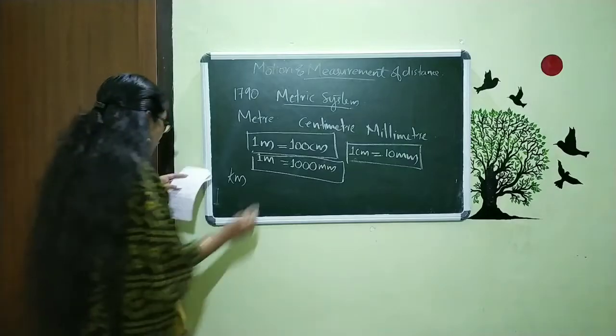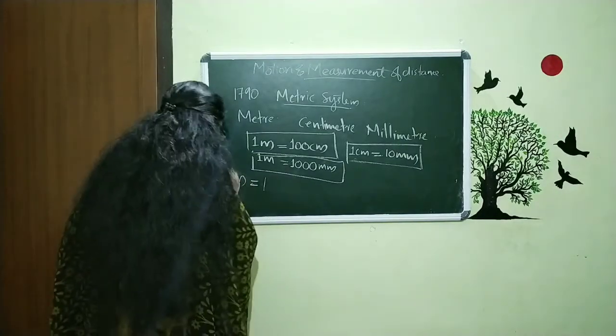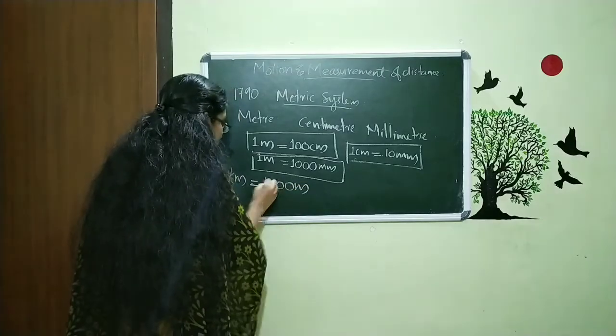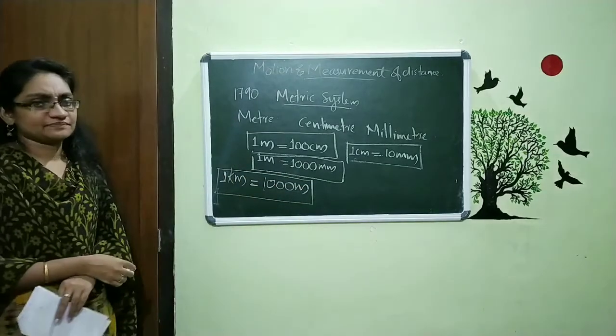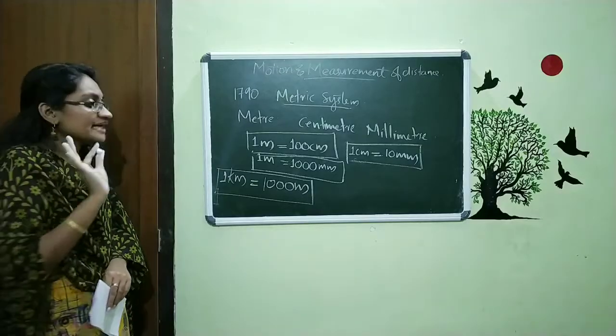So 1 kilometer is equal to 1000 meter. 1 kilometer is equal to 1000 meter. So just study these values. Only that we need here.